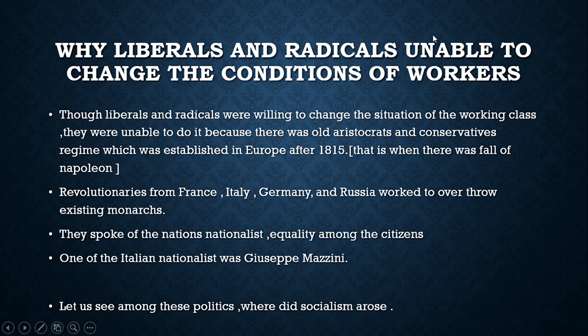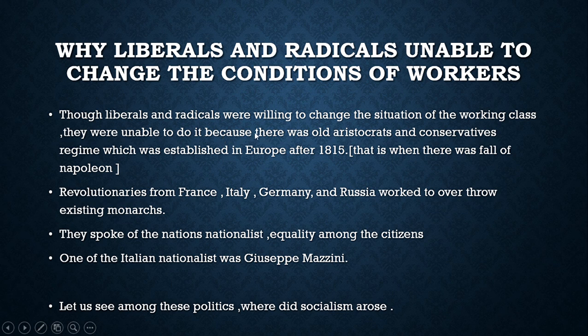Though they wanted changes, they were the industrialists and the employers, and they were unable to change the condition of the workers.